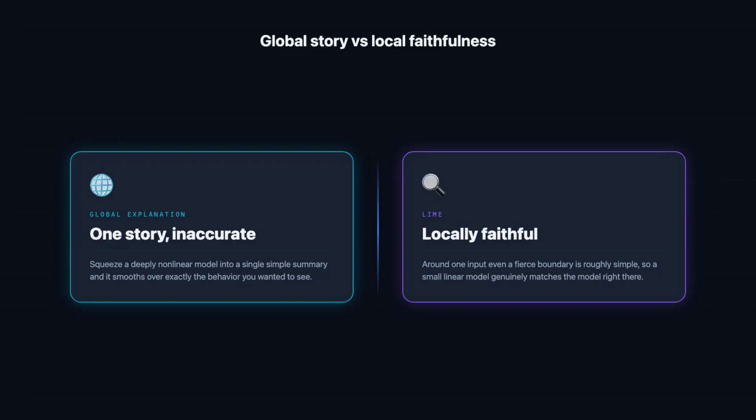LIME accepts a smaller, truer goal. It only claims to be faithful in a local neighborhood of one input. And locally, even a fearsomely complex boundary is roughly simple. So the little linear model it fits genuinely matches how the black box behaves right there, which is exactly the region your prediction actually came from.